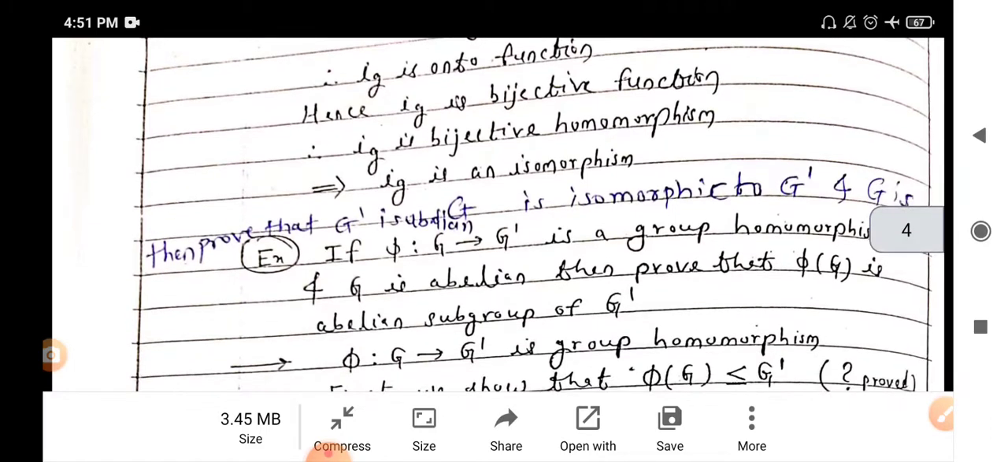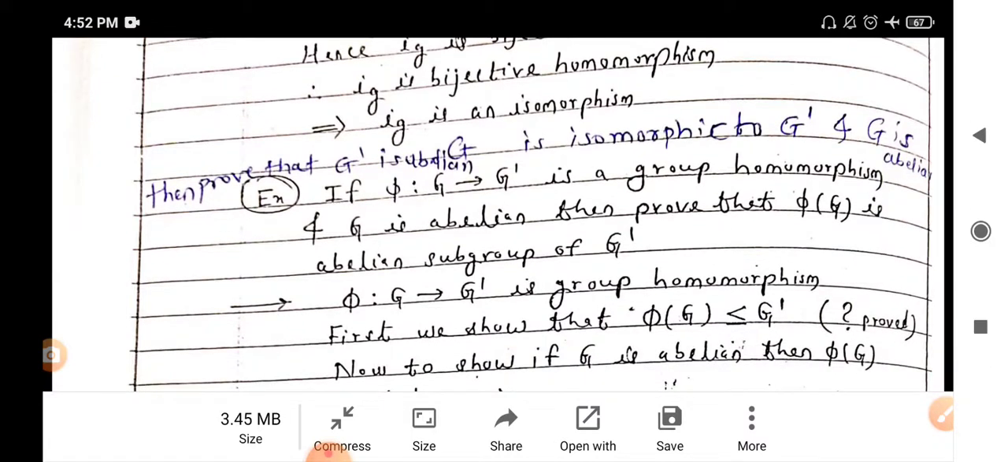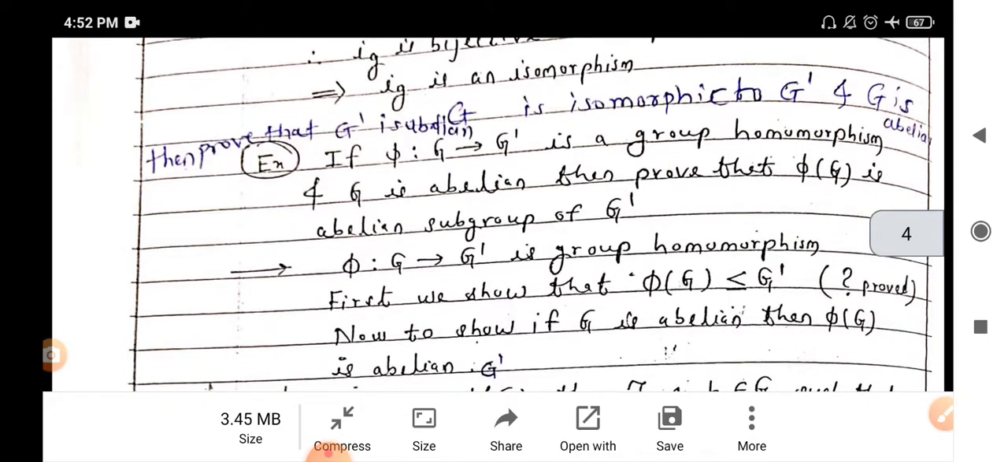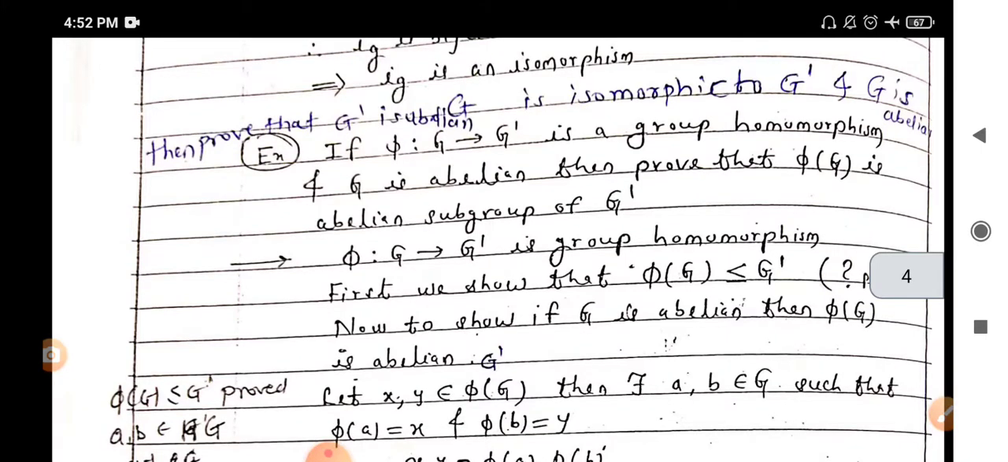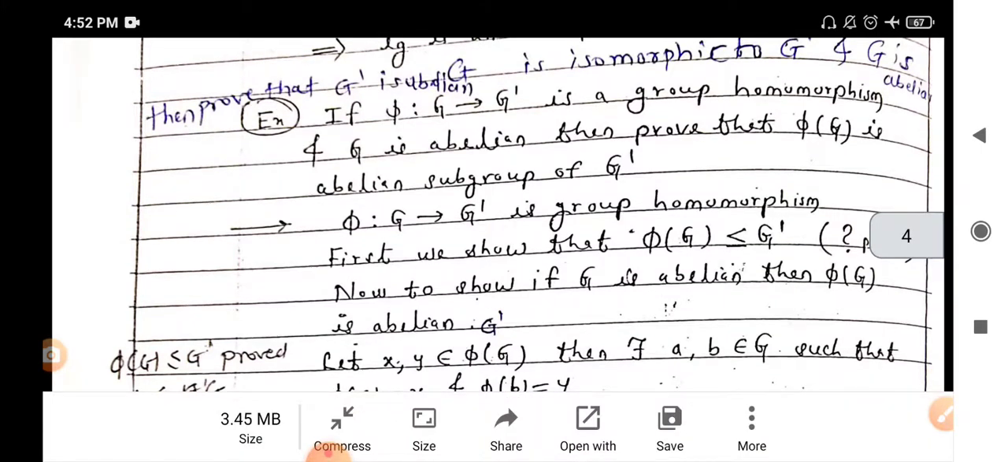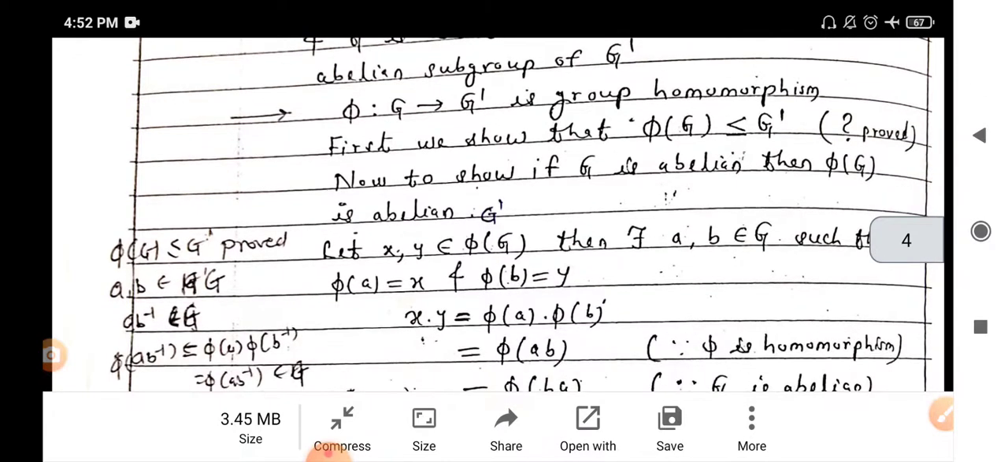Now the next example: prove that if phi from G to G dash is a group homomorphism and G is abelian, then phi of G is an abelian subgroup of group G dash. It is an important property for a group homomorphism. That is, if phi from G to G dash is a group homomorphism, then we have to show that phi of G is a subgroup of group G dash. Now it is nontrivial. We already proved that the image of a mapping is a subgroup of its corresponding group, that is G dash.